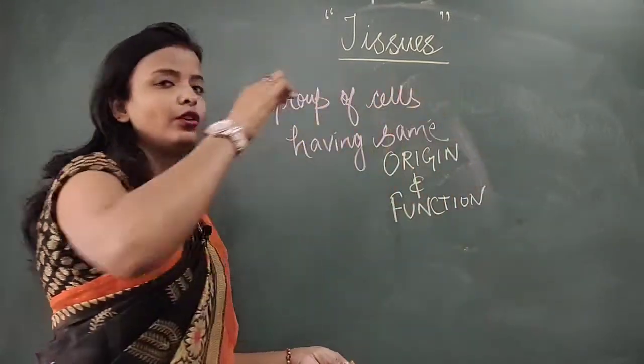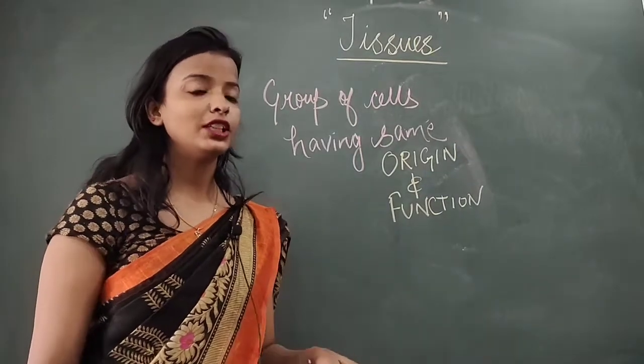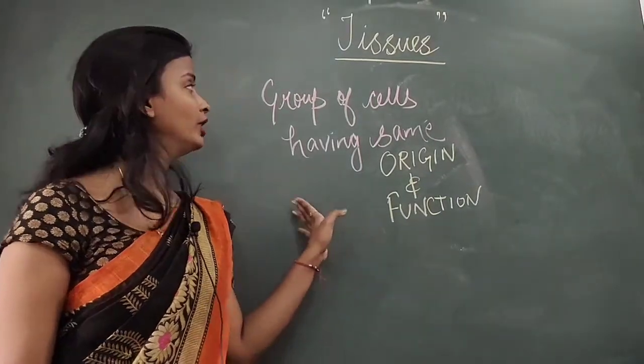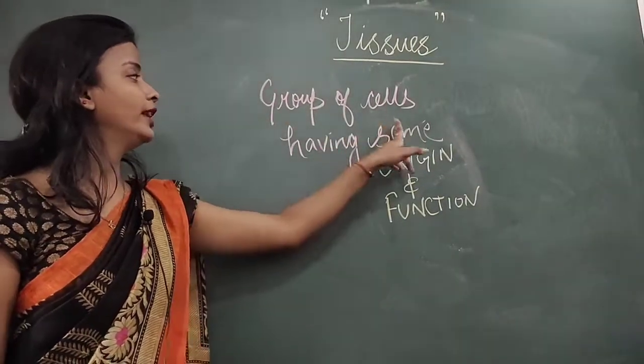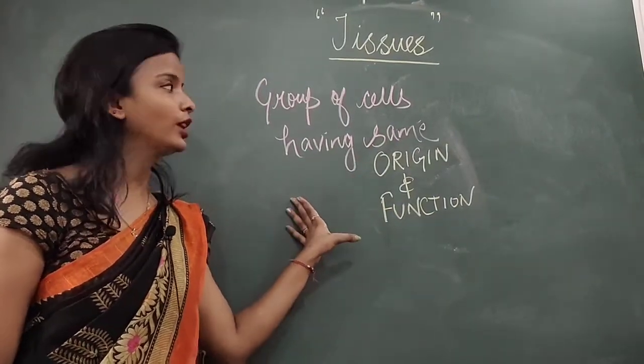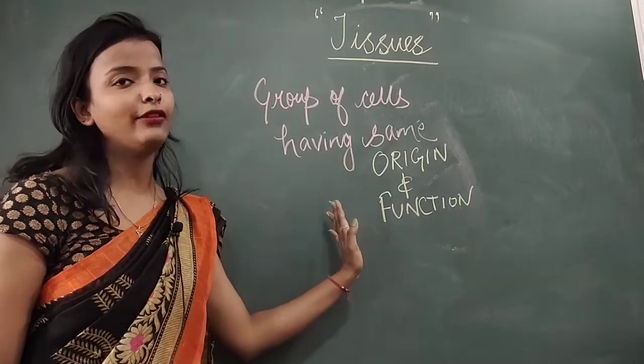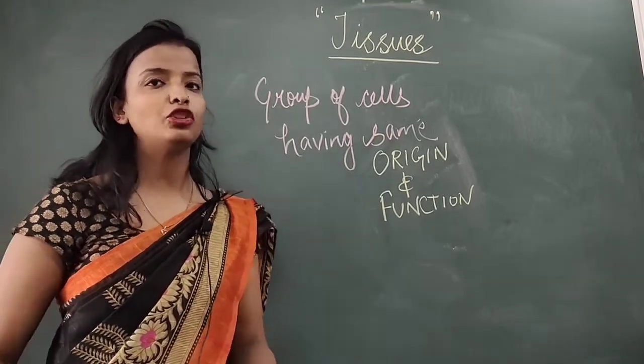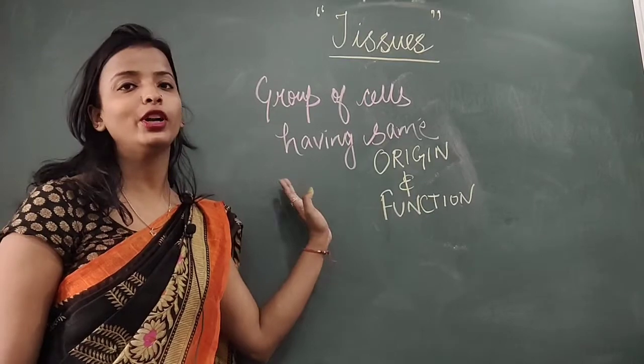So when anyone asks you what are tissues, or you are supposed to define tissues, how will you define? A group of cells having same origin and function, meaning the cells are joined together to form same origin and function. So this was the overview of what tissues are.